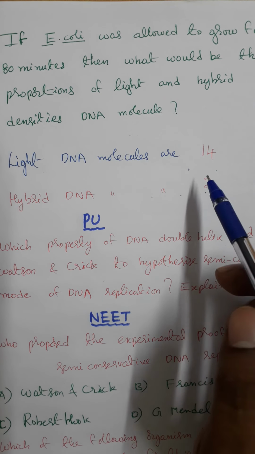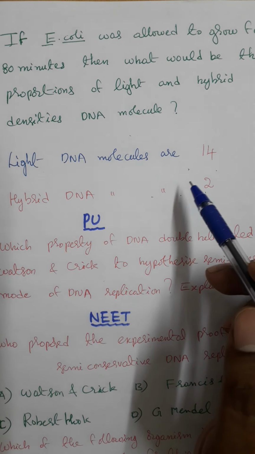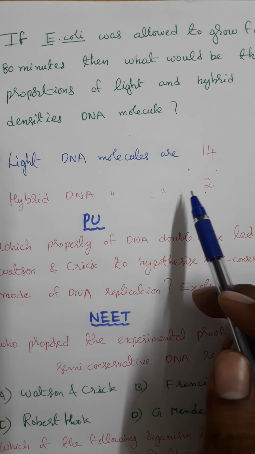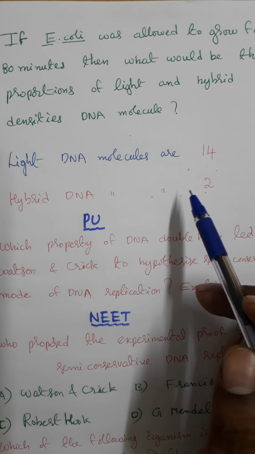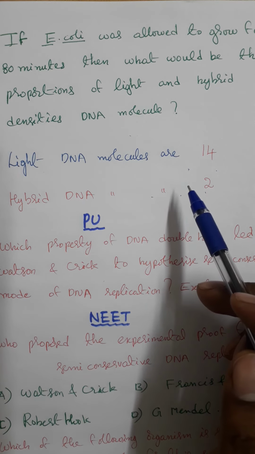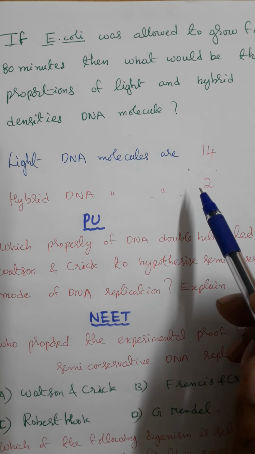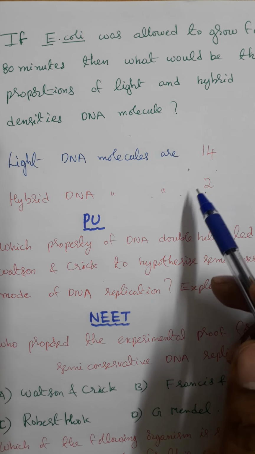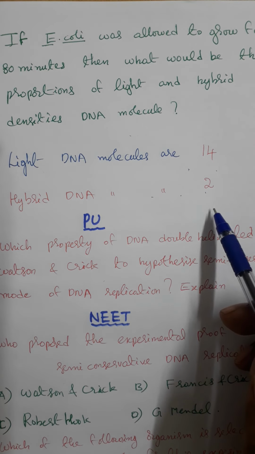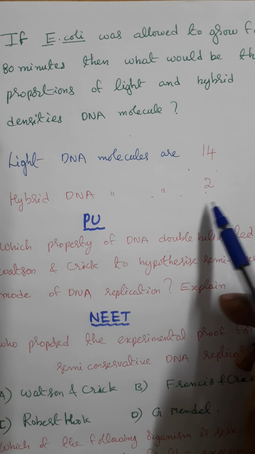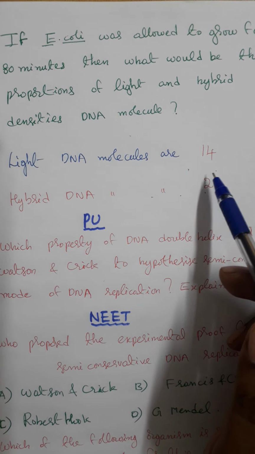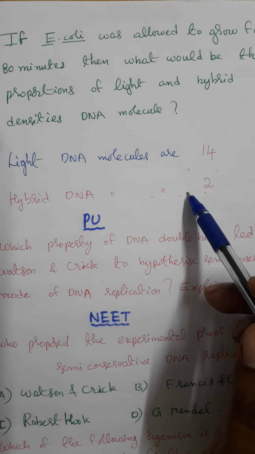After 80 minutes, 16 Escherichia coli cells are formed. Each Escherichia coli cell has one DNA molecule. So how many DNA molecules are present in the progeny cells? 16 DNA molecules are present in 16 progeny cells. Each progeny cell consists of one DNA molecule. Among the 16 DNA molecules, light DNA molecules are 14, hybrid DNA molecules are 2.